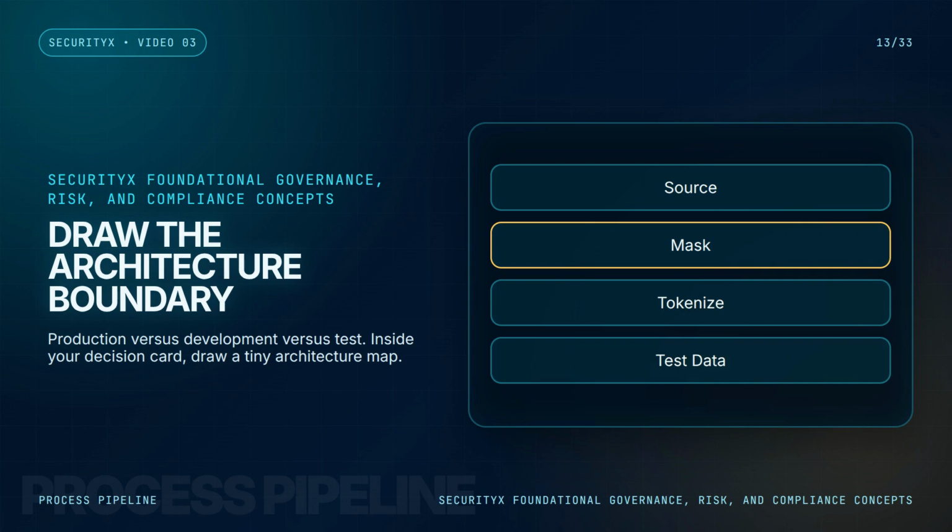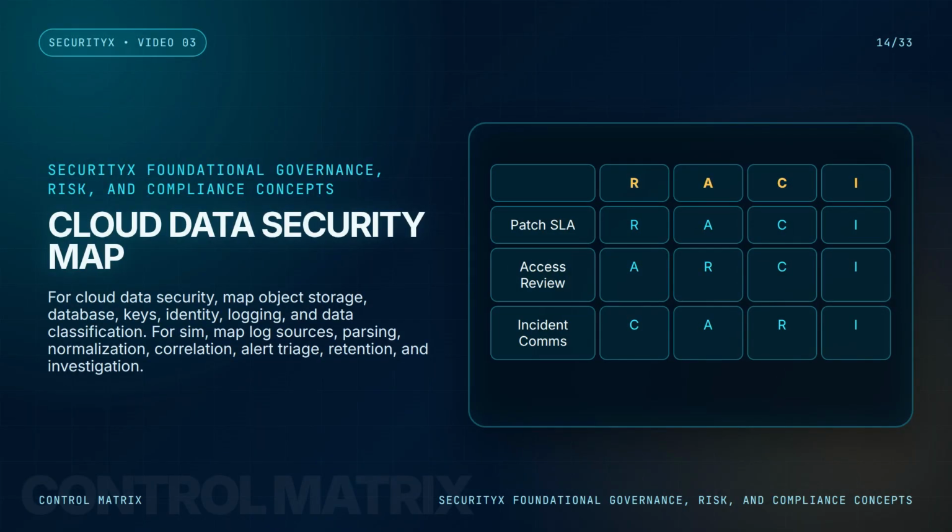It does not need to be beautiful, it needs to show the boundary. For zero trust, map subject, device, application, data, policy decision point, and policy enforcement point. For cloud data security, map object storage, database, keys, identity, logging, and data classification. For SIEM, map log sources, parsing, normalization, correlation, alert triage, retention, and investigation. SecurityX scenarios often become easier when you can see where the control belongs.